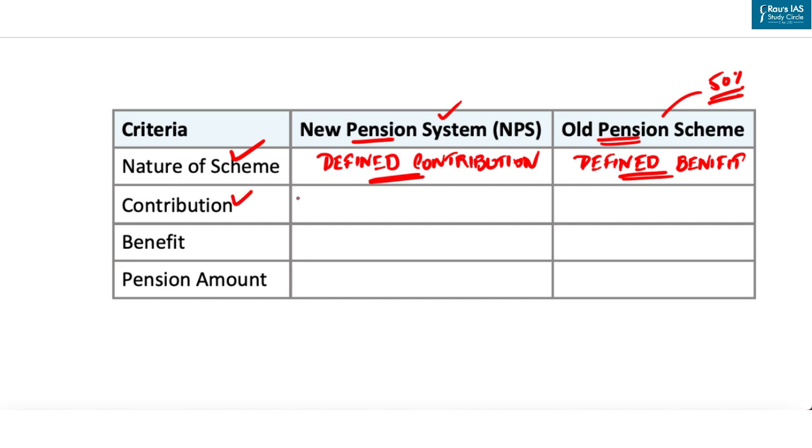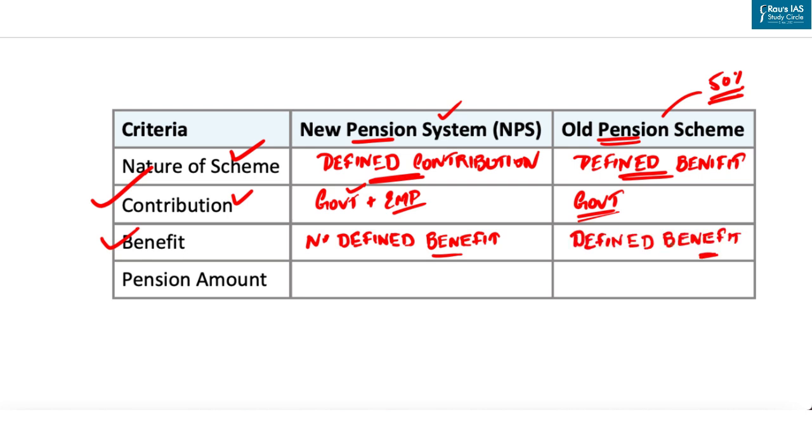Second is contribution. In the new pension system, both government and employee will contribute. But in the old pension system, only the government will contribute. And this is one of the important reasons behind the current debate between the new pension and old pension scheme. Another criterion is benefit. In the new pension system, there is no defined benefit, as the accumulated wealth depends upon the contribution made. But in the old pension scheme, there is a defined benefit, as the pension is 50% of the last drawn salary, and this is fixed and this is market linked.